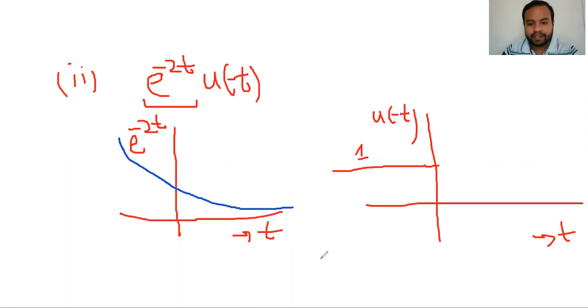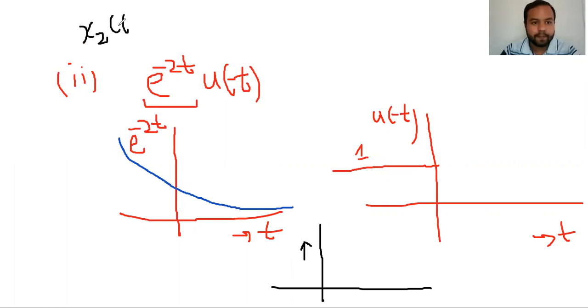So you can suggest the answer right now, because I have explained the previous example quite nicely. Suppose this signal is x of t, and we are drawing the signal x of t with respect to time.